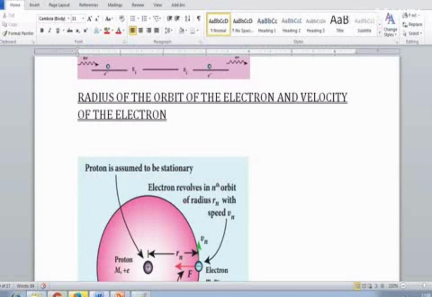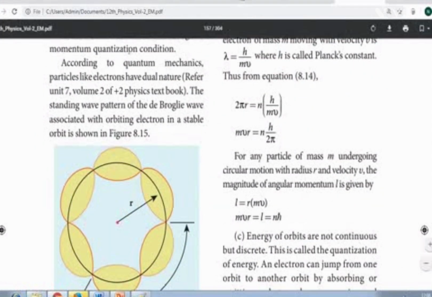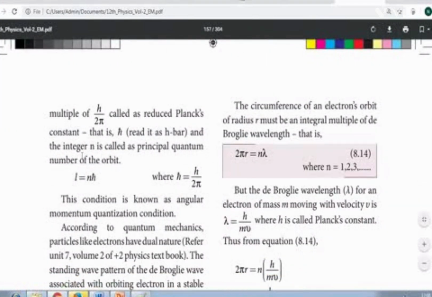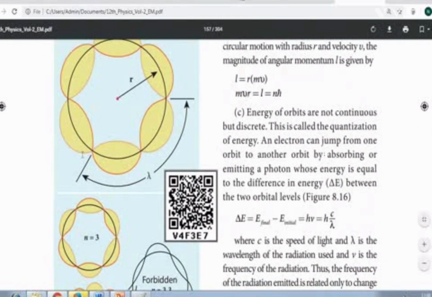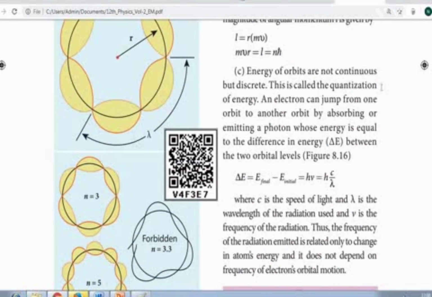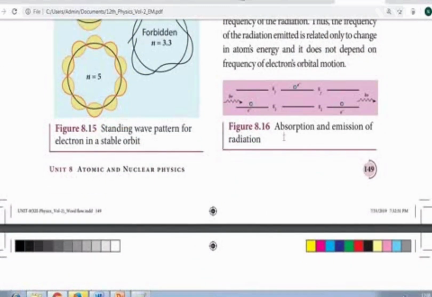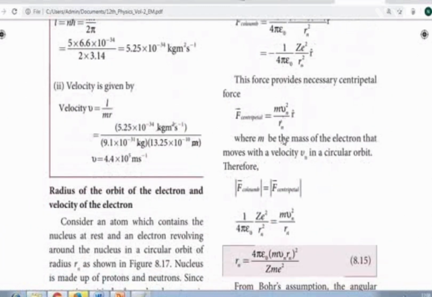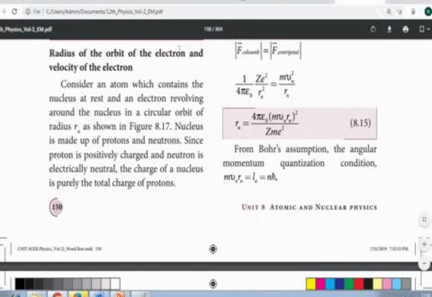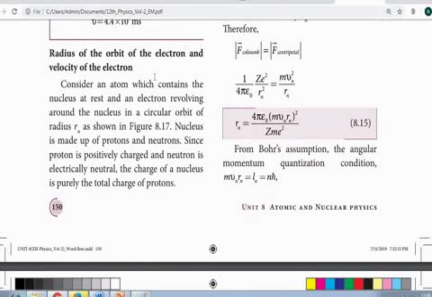Second thing explained by the Bohr atom model: using that, we can calculate the discrete set of energy in each orbital, and the change in energy when an electron jumps from a higher state to a lower state. So this is the third thing explained by the Bohr atom model. Now we are going to see the radius of the orbit of the electron and the velocity of the electron. The electron goes around on the circular orbital, so what is the radius of the electron and what is its velocity?